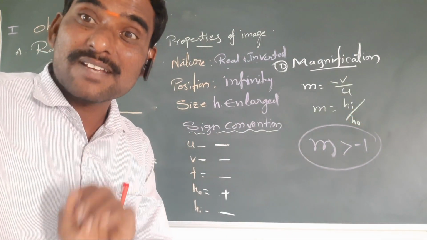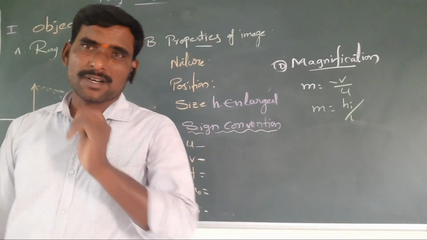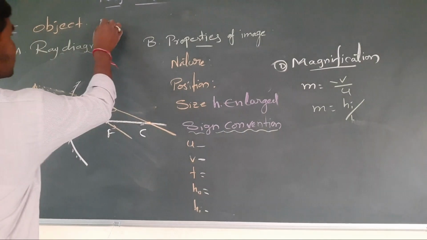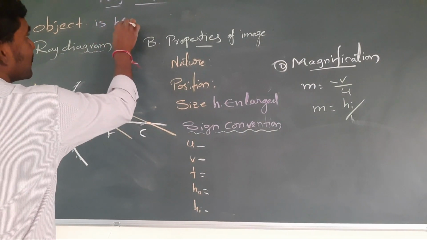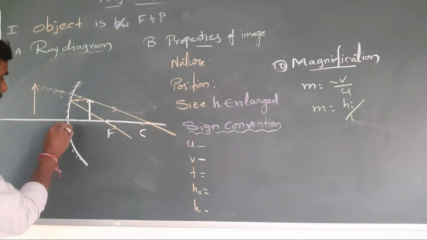Now the last, very important for the concave mirror. Just see, this is a very important application, the last diagram. When the object is between F and P, most important. This is P, you know.